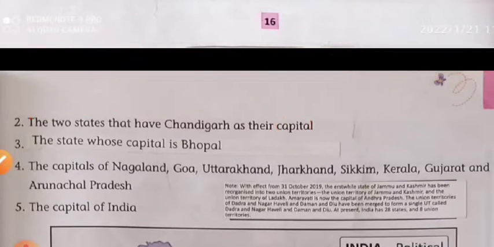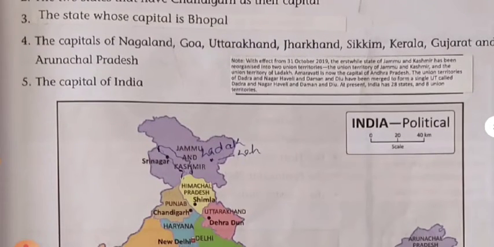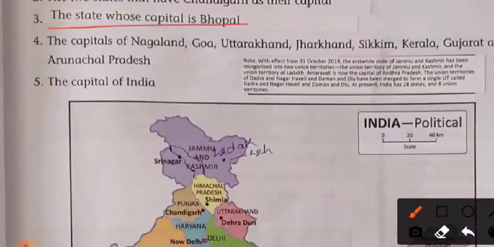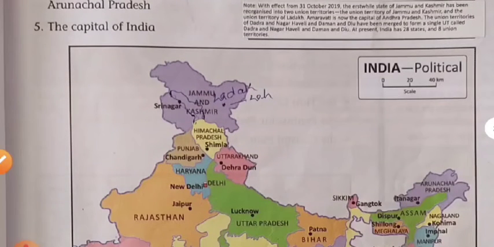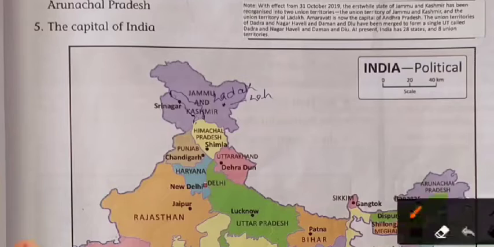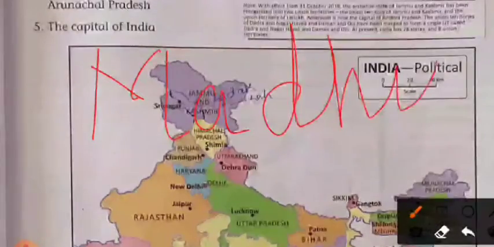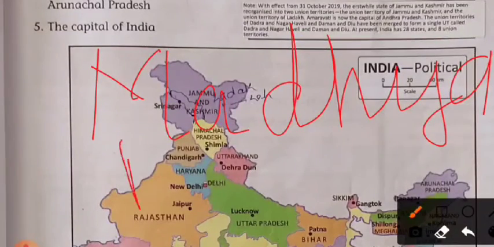So the two states are Punjab and Haryana. Next, the state whose capital is Bhopal. Here we know that Bhopal is the capital of Madhya Pradesh.